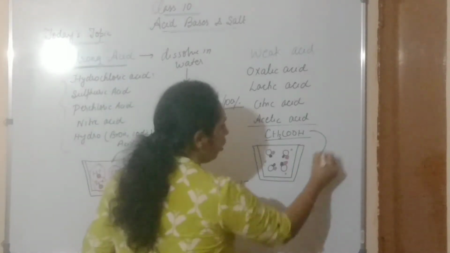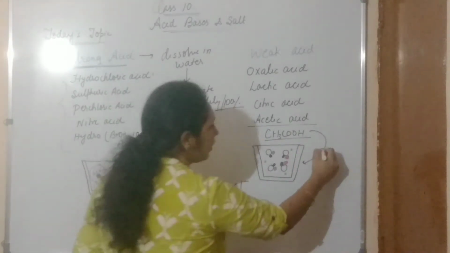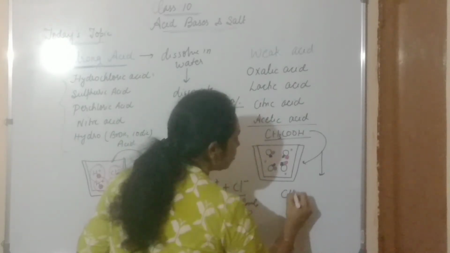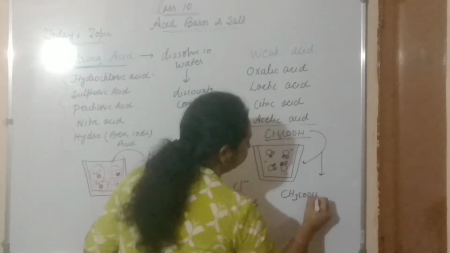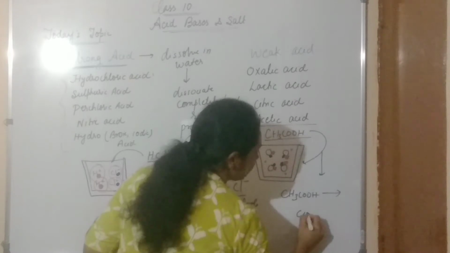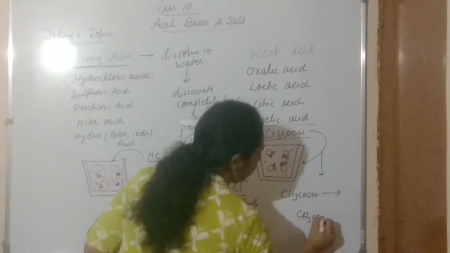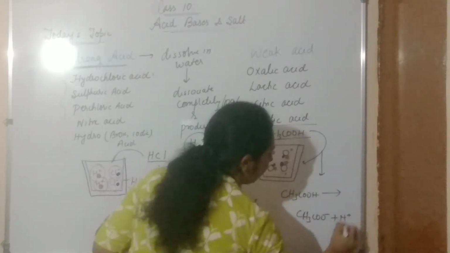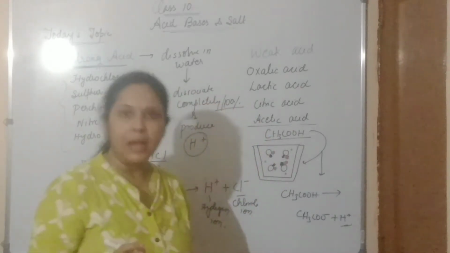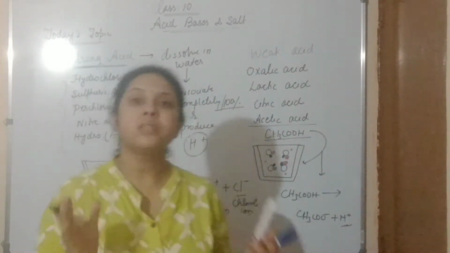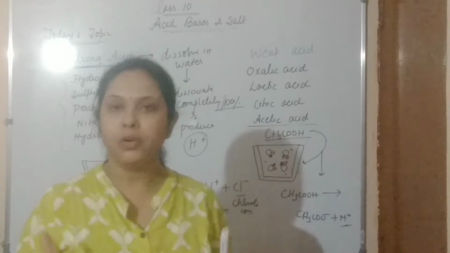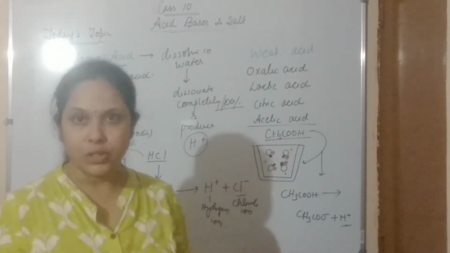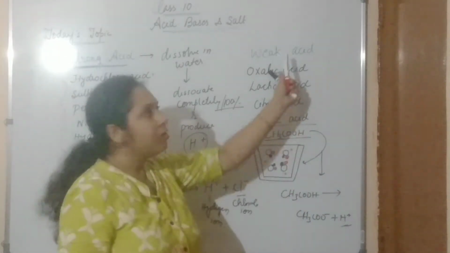When it dissolves in water, it does not dissociate completely. So here you will get CH3COO minus plus H plus ion. They give H plus ion, but they do not give complete hydrogen ion in the solution. So that's why they are called weak acid.